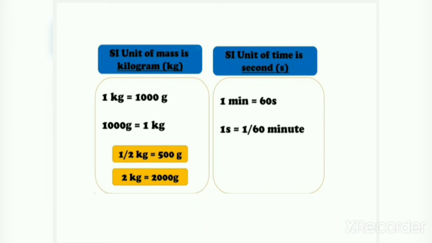And next is the standard unit of time, which is denoted in seconds. 1 minute is equal to 60 seconds. So 1 second equals 1 by 60 minute. So these are the measuring units of mass and time.